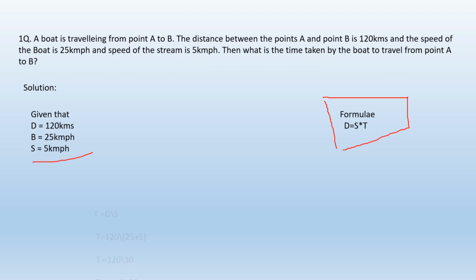Here we need to find the time taken, that is time is equal to distance by speed. So the total distance is 120 kilometers, and the speed here we consider as the downstream speed. So the speed becomes 25 plus 5, that is 30 kilometers per hour. The time taken is 120 by 30, which becomes 4 hours. Total time taken by the boat to travel from point A to point B is 4 hours.